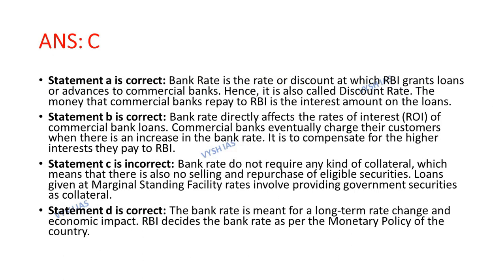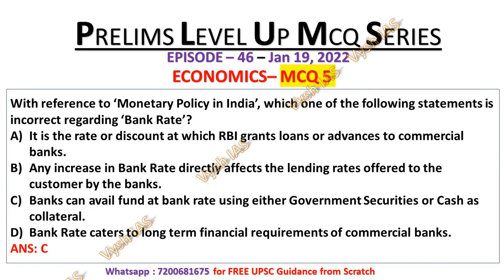Statement C is incorrect. Bank rate does not require any kind of collateral, which means that there is also no selling or repurchase of eligible securities. Loans given at marginal standing facility rates involve providing government security as collateral. So, in bank rate, there is no need of cash or collateral. That's why statement C is incorrect.